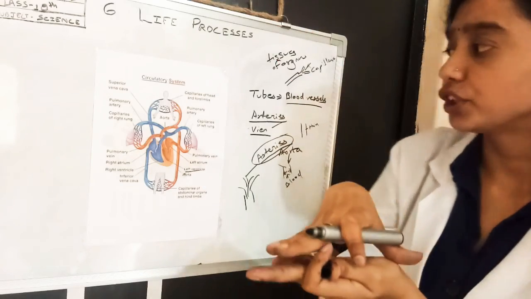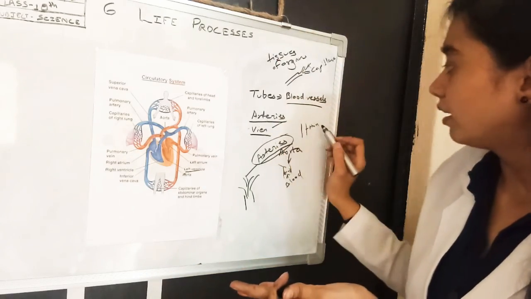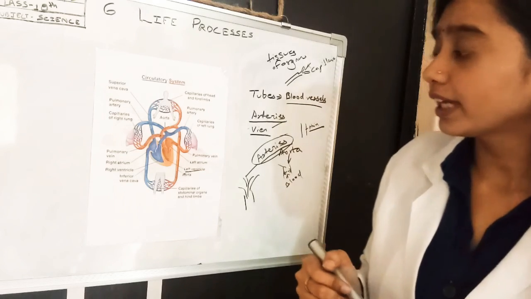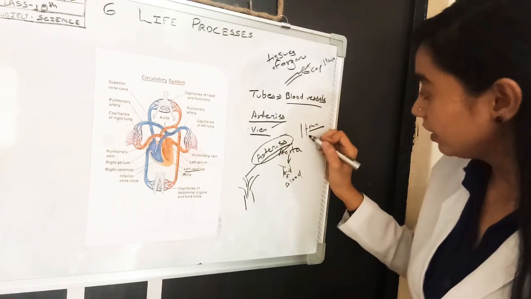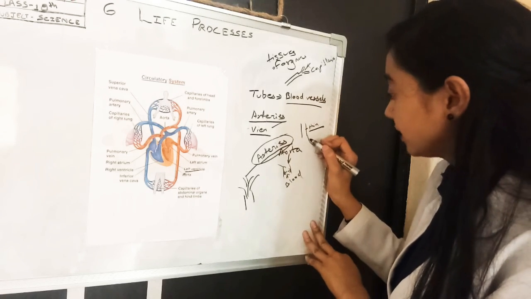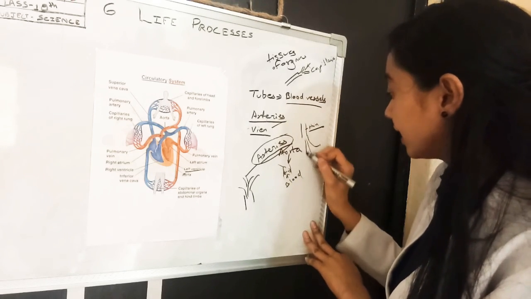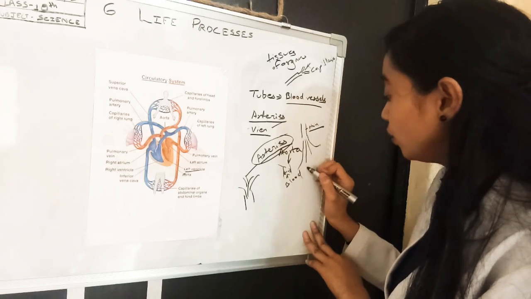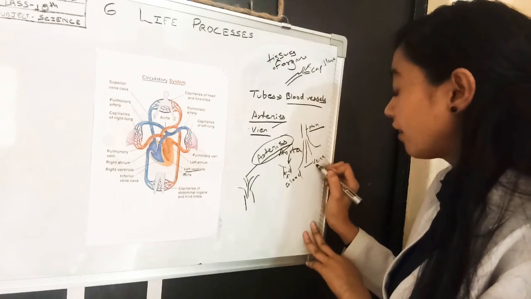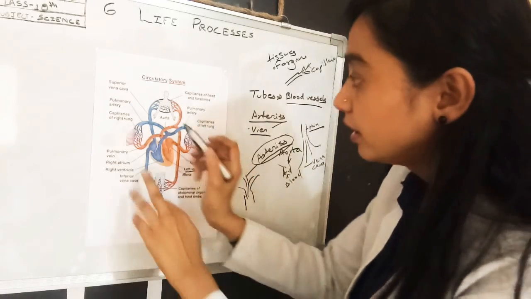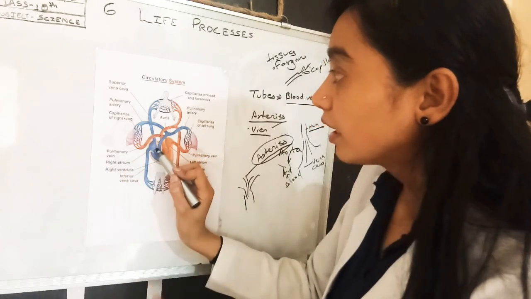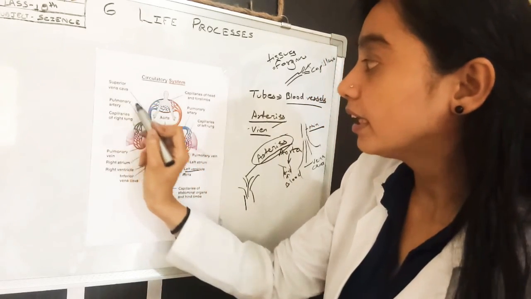Due to less pressure, the vein wall is thin. It does not need too much strength. Later this vein gets bifurcated into vena cava. You can see here that later it gets converted into the vena cava, which is called the superior vena cava.